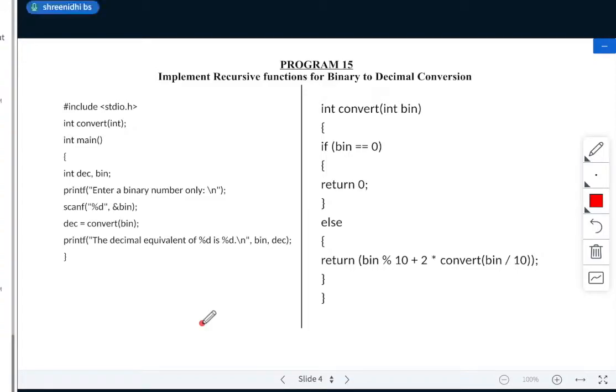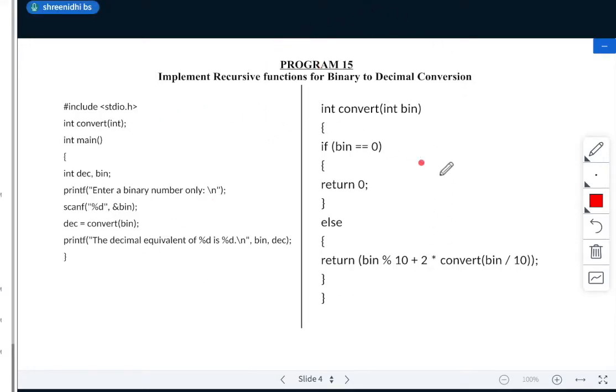So what's the binary number of 2? Binary number of 2, 1 0. What's the binary number of 7? Yeah, 111. So I'll be giving the input as a binary number, and it should give me the decimal number.